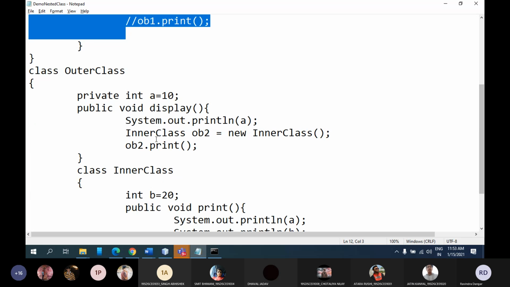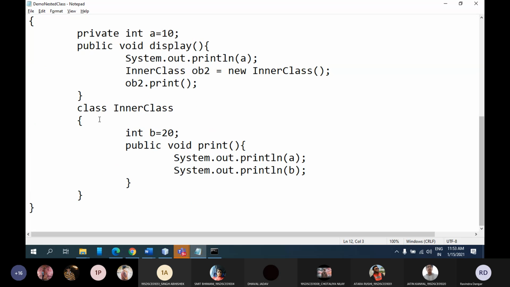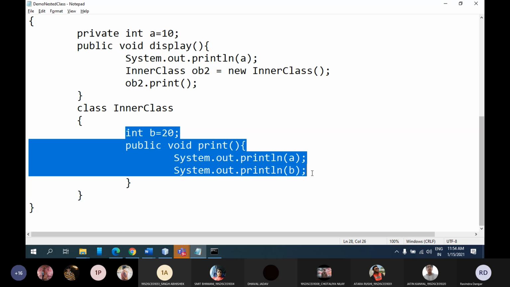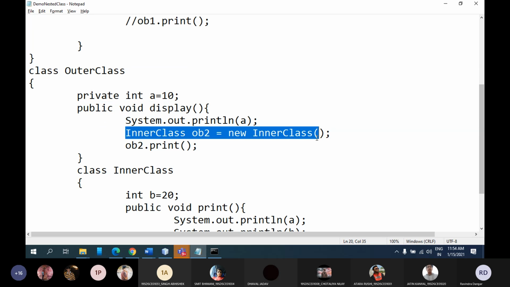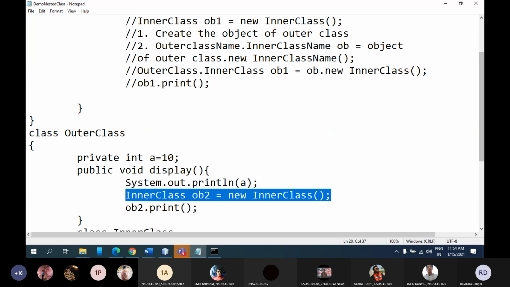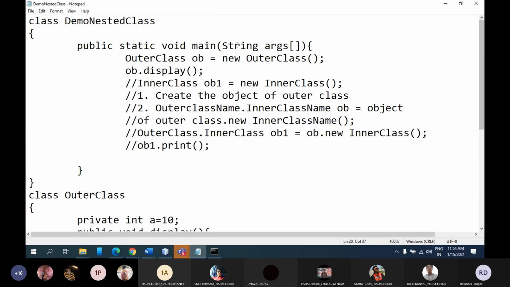Yes sir. So always remember that if you want to access any properties of the inner class from the outer class only, then you don't need to go with the complex syntax. In any method you can create an object of the inner class like a normal class, and using that object you can access all the properties. But if you want to access the properties in a different class which is not the outer class, so let's say I am trying to access the properties in a demo nested class.